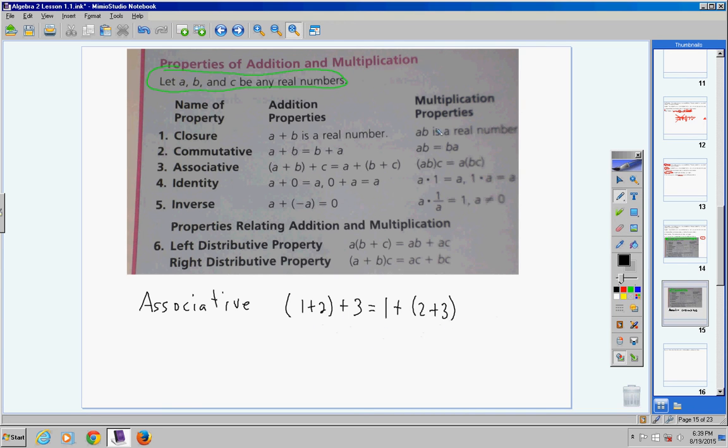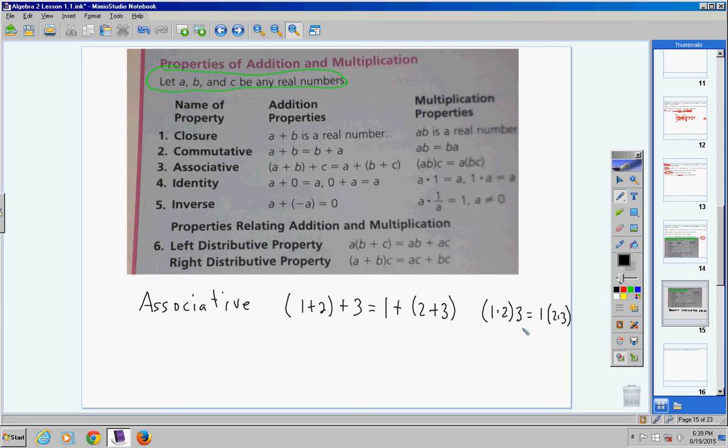Okay, same thing with the multiplication. If you have 1 times 2 times 3, and that's a very poor job, sorry, I apologize. It should look like this right here. (A times B) in parentheses, then times C. So A, B in parentheses, 1 times 2, and then times C, equals, now we'll put BC in parentheses, so a 1 here, then parentheses, then 2 times 3.